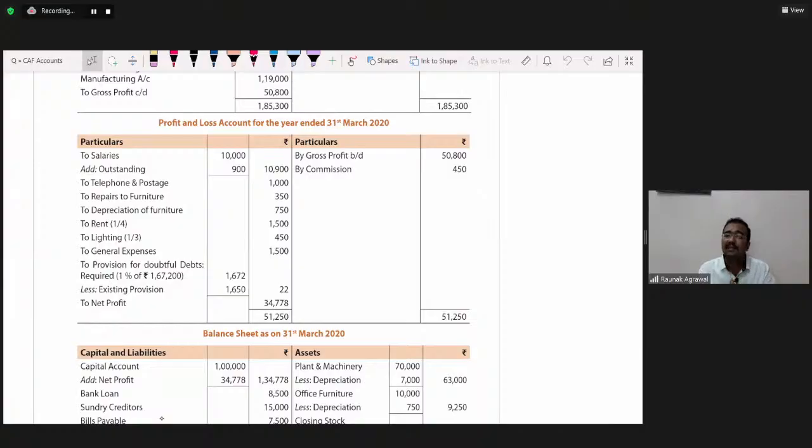During the last 30 or 45 days, you should solve as many questions as possible. Ideally, 30 to 45 days before the examination, our syllabus should get completed. No, we should not use short forms like P and L. We have to completely write profit and loss.